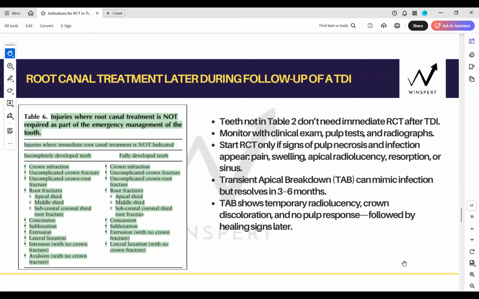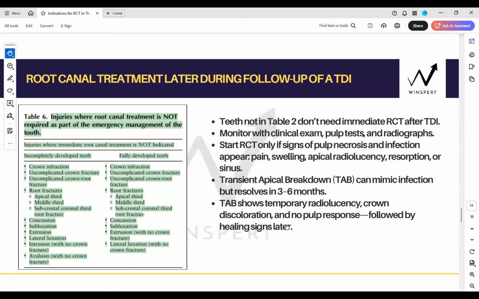Now, Rahmat, everybody else, because I know based on your questions, you will have this question. Even the unfavorable responses, like immediate radiolucency or crown discoloration and no pulp response, but there is no pain here, right? Can be the signs of healing. So unless it's a table 2 or table 3 injury, if it's a table 6 injury with these findings, that also does not mean immediate RCT.